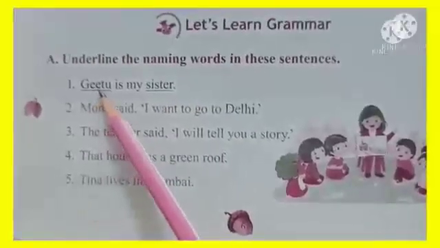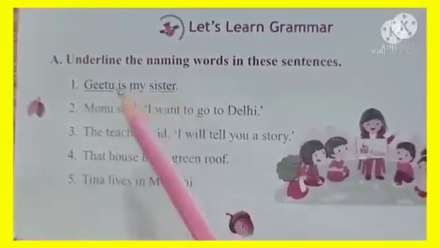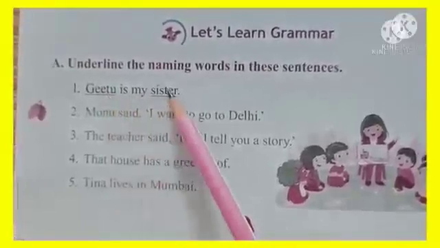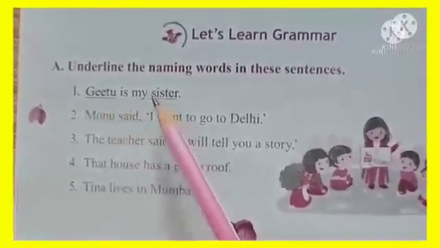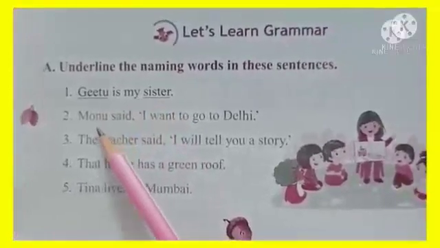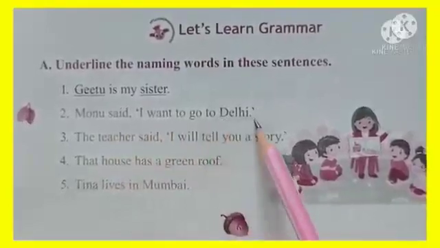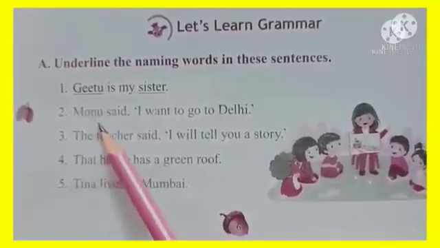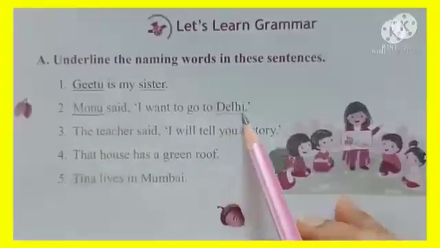Now let's see the first sentence. Geetu is my sister. We can see that in the first sentence, Geetu and sister are already underlined. Why? Because they both are names of persons. Then in the second sentence, Monu said, I want to go to Delhi. In this, what are the naming words? Monu and Delhi.